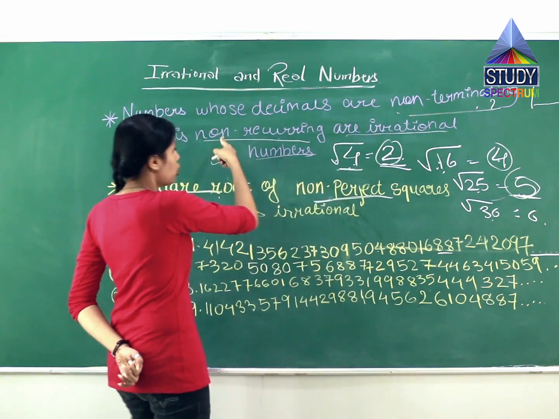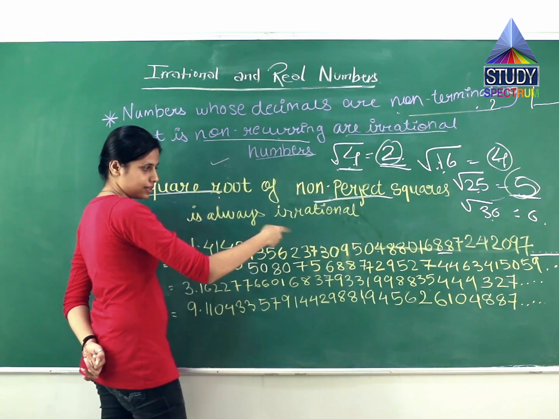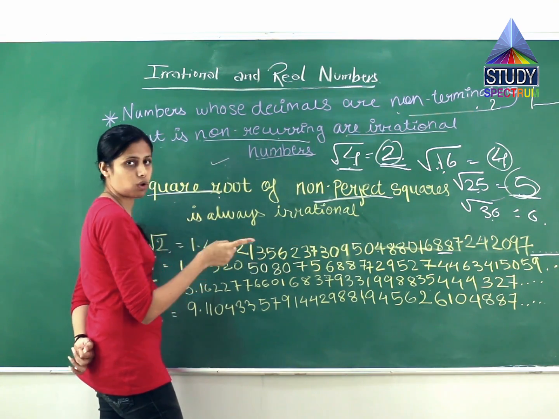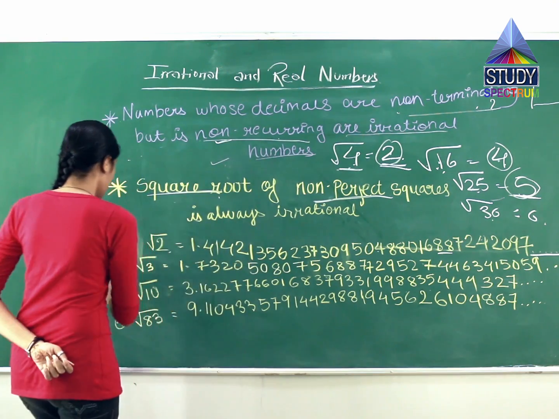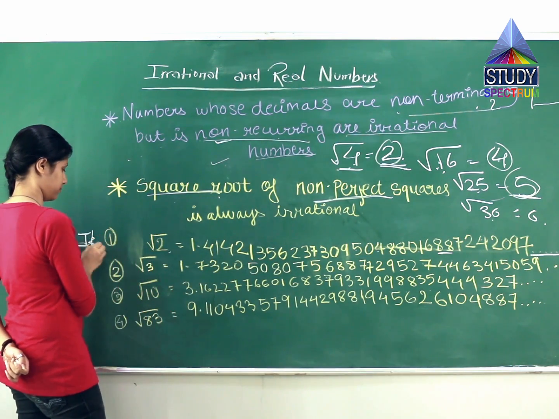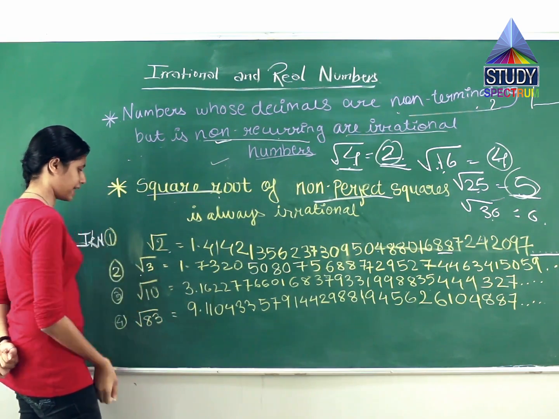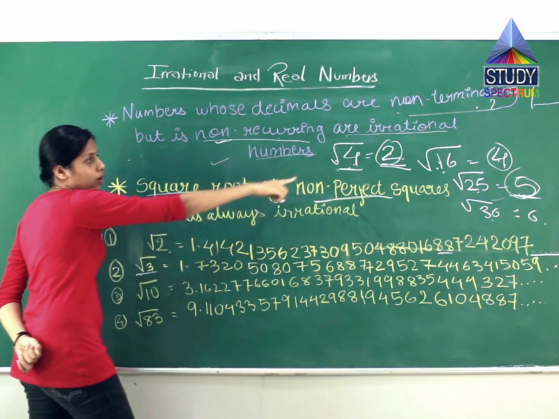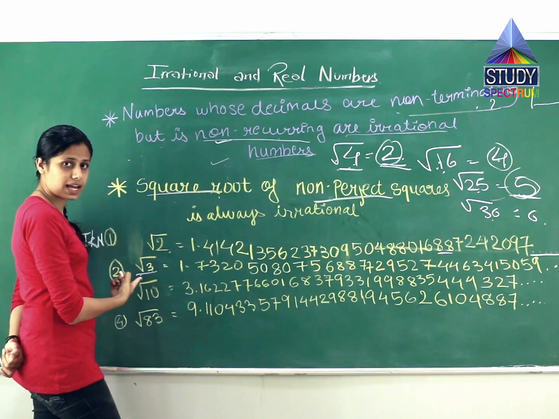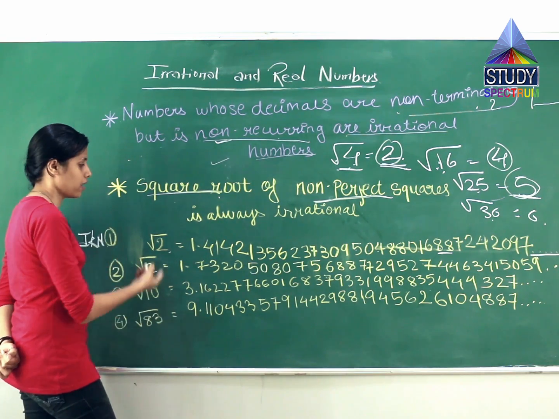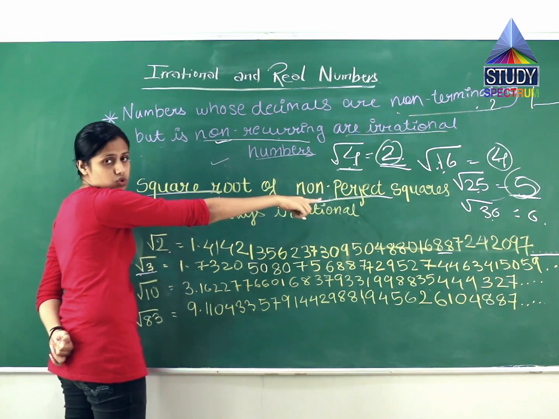Second, non-recurring. Is there any recursion? No. So the second condition is also fulfilled. Meaning this is an irrational number. Second, root 3. Root 4 is there, root 16 is there, root 25 is there. Is root 3 there? No, root 3 is not there, because it is not a perfect square.